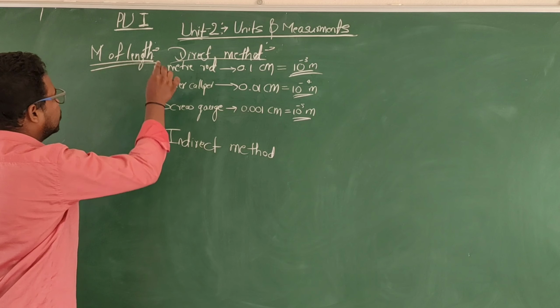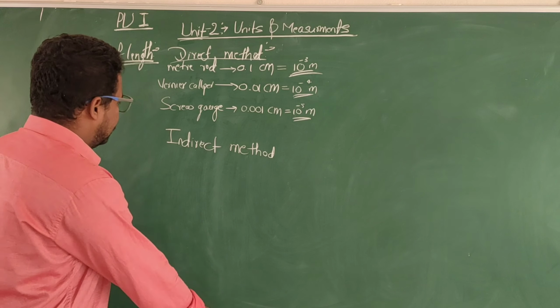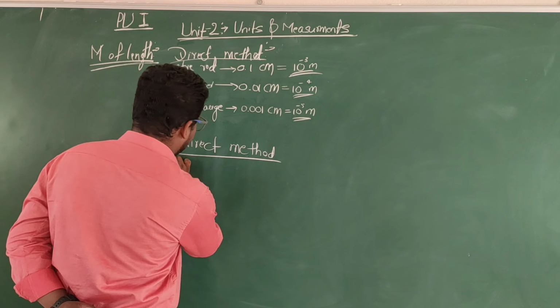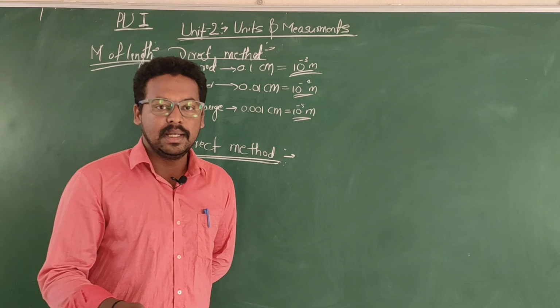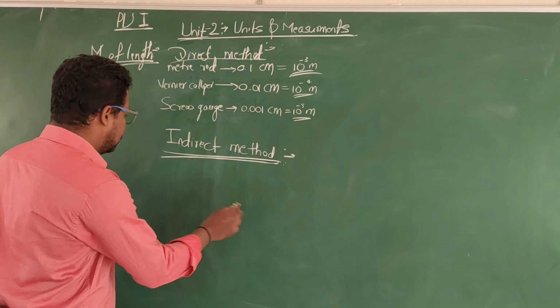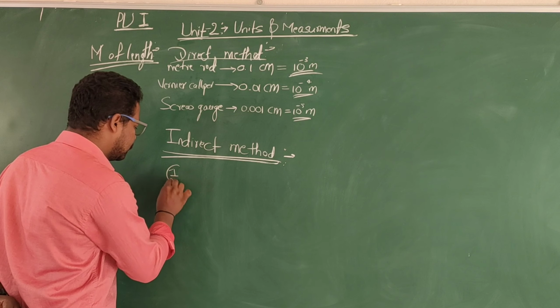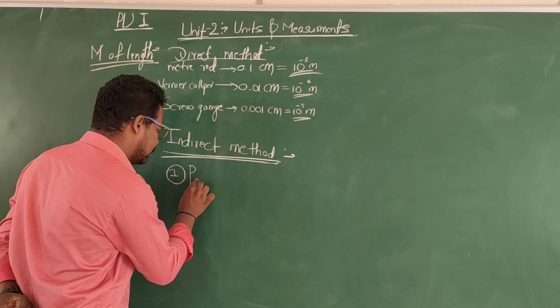In the measurement of length, we use the indirect method. In the indirect method, we deal with only two methods. The first one is the parallax method.